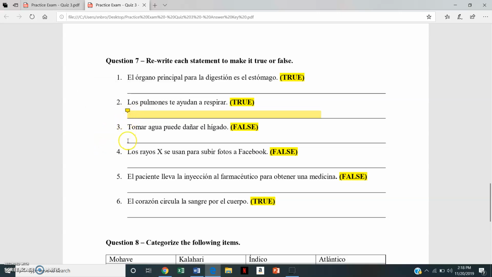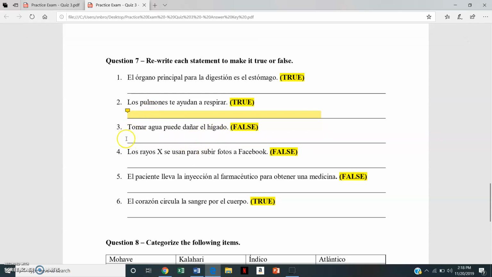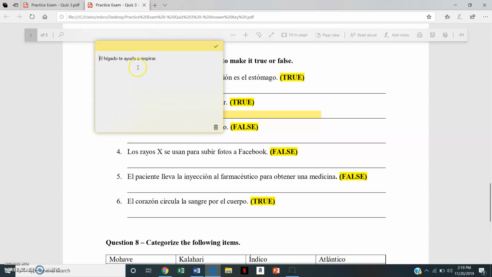Now, if it's false, then you make it true. I put here, tomar agua puede dañar el hígado. So drinking water can hurt your kidneys. And I'm going to say, no, that's false. I mean, you can say maybe drinking too much water, but just drinking water in general is usually pretty good for you, right? So how am I going to make it false? So this one was a true sentence that I made false.